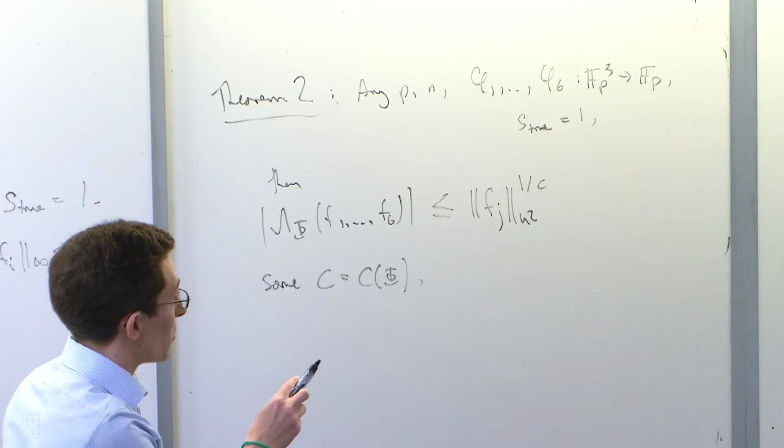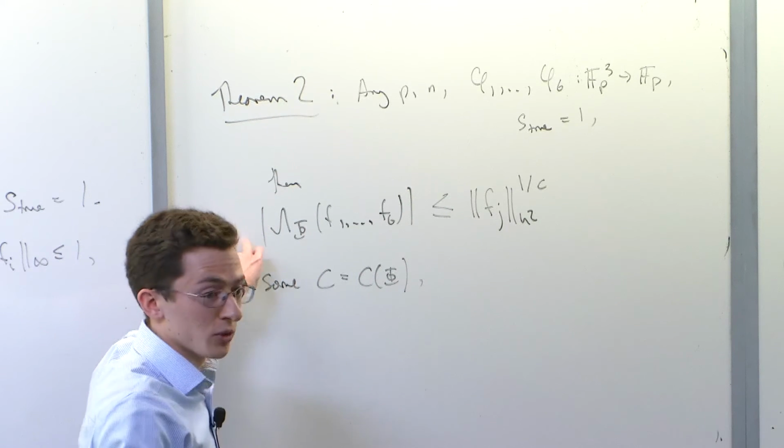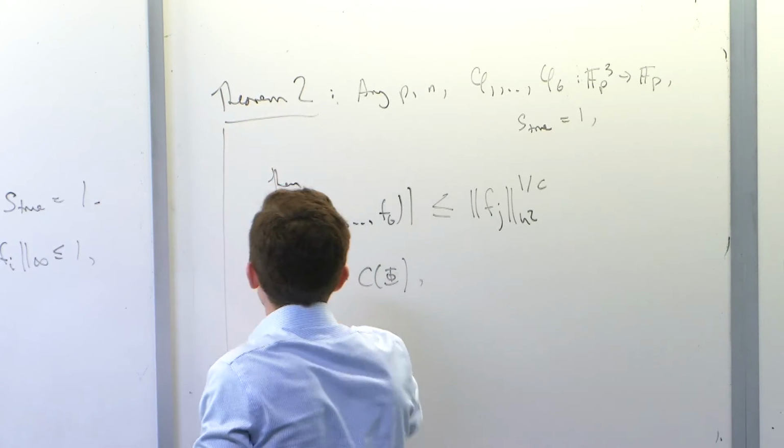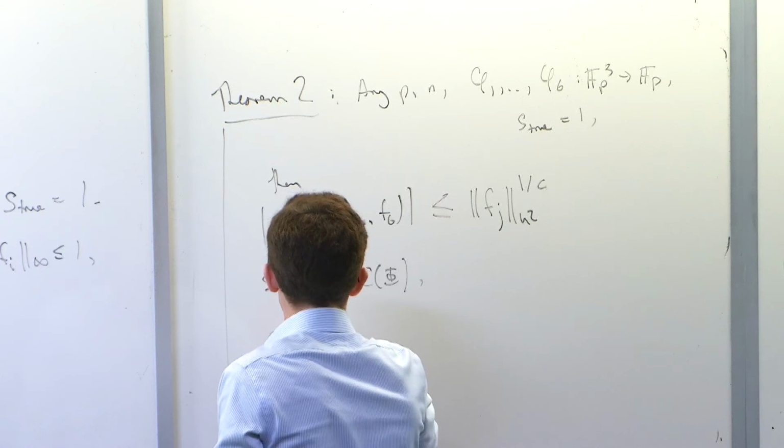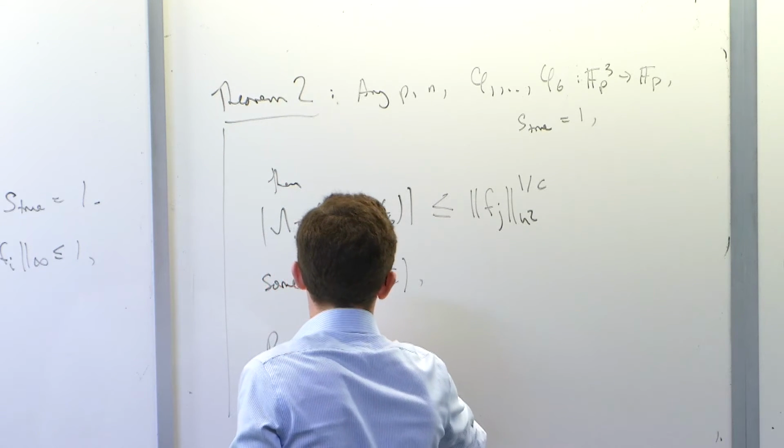So this has answered question 1 about the bounds. Like the bound here is polynomial. It's as good as you could hope for. And the answer to question 2 is the proof is just Cauchy-Schwarz.